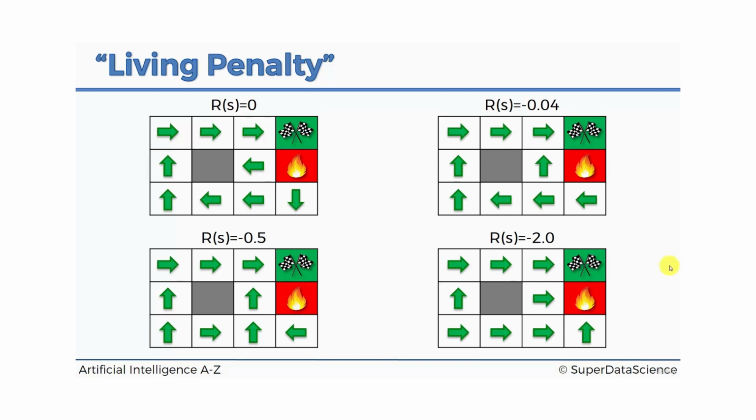And once again, it doesn't have to be in every single state. Depending on the environment itself, it might be given to the agent at certain specific states, not at every state. But in our simplistic example, we're just using rewards at every given state to illustrate this concept.